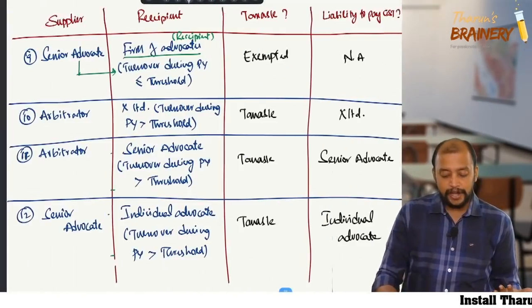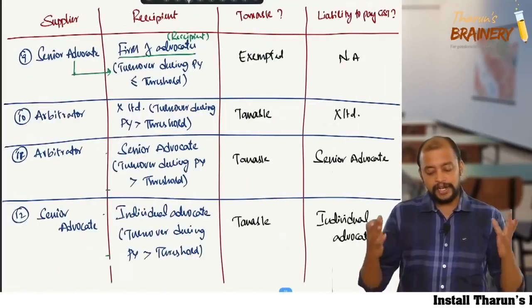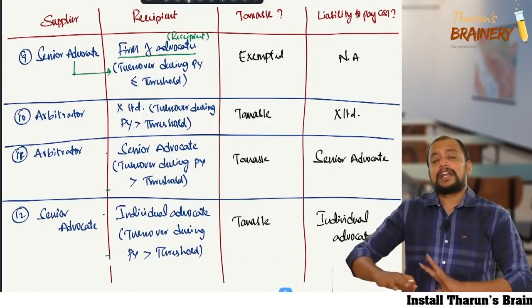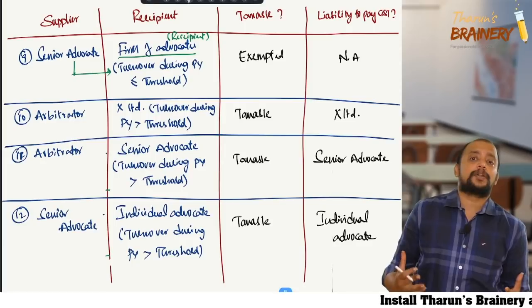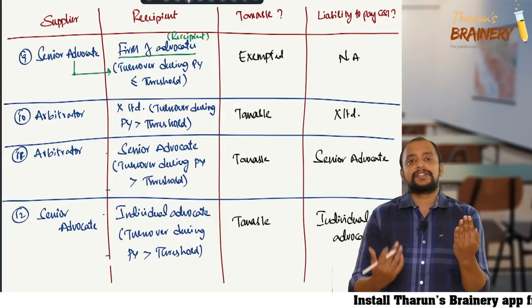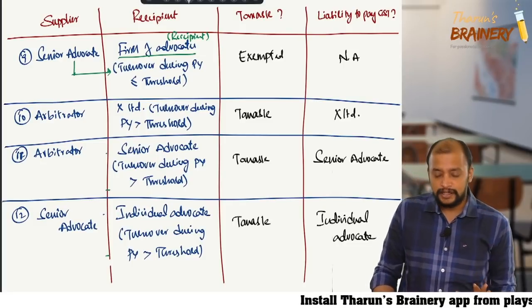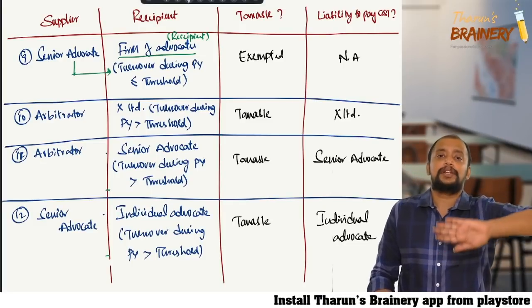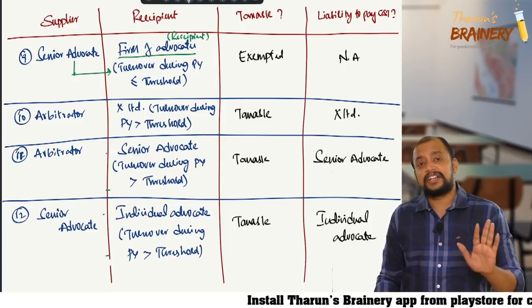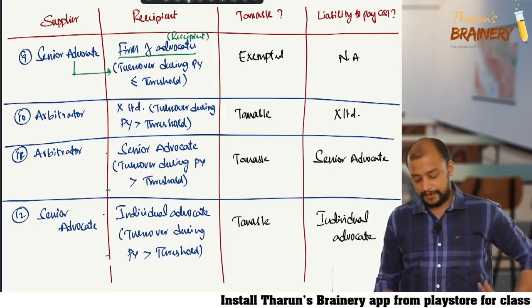I discussed a total of 12 points, and I have incorporated everything exhaustively into that. So go through these questions and try to understand. Just stick to that table. You will get it.